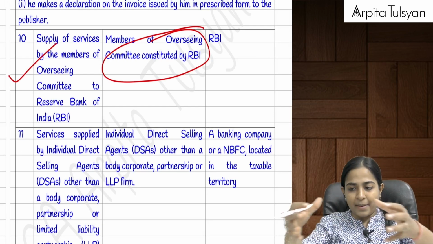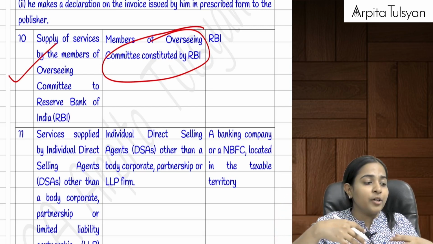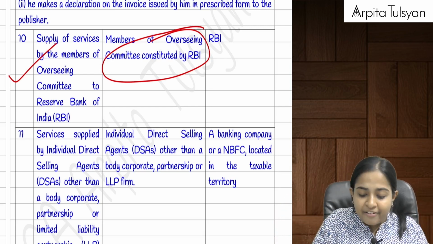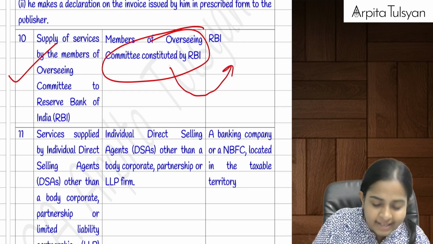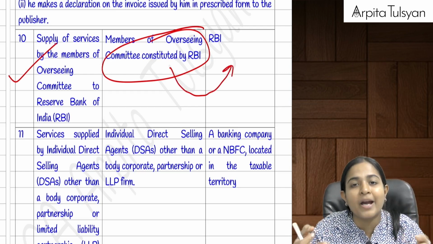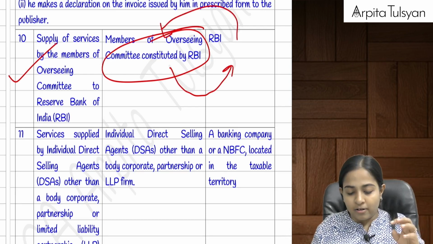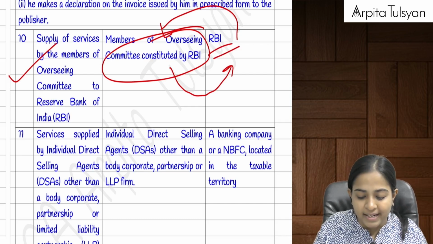Okay, then after that, if there is any particular service which has been provided by an overseeing committee constituted by the RBI, a committee called the overseeing committee, which is formed to keep a check on a few matters. If those committee members are providing services to the RBI, doing some work on behalf of RBI or for RBI, for which RBI is going to pay them, the responsibility to pay the tax to the government is on the RBI.